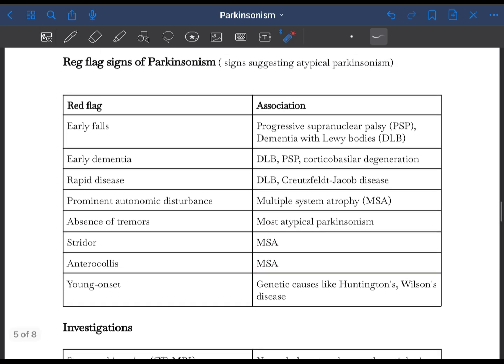So these are some red flag signs of Parkinsonism. And if the patient has a younger onset, as we discussed that the age of onset is usually 60 years, but if a patient presents earlier with features of Parkinsonism, then it may be due to genetic causes like Huntington's disease, Wilson's disease, etc.